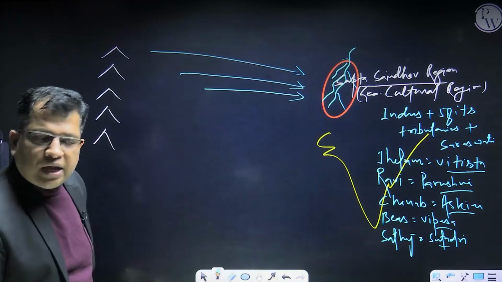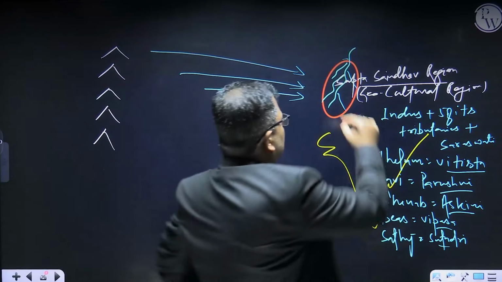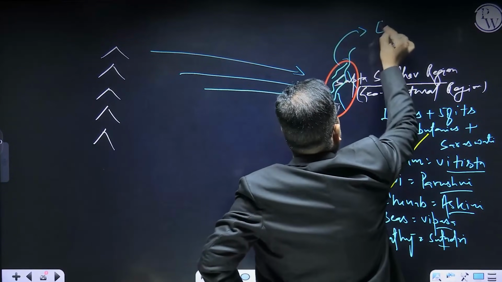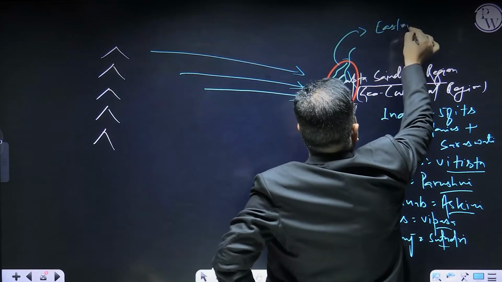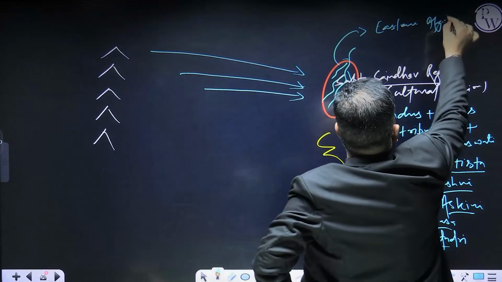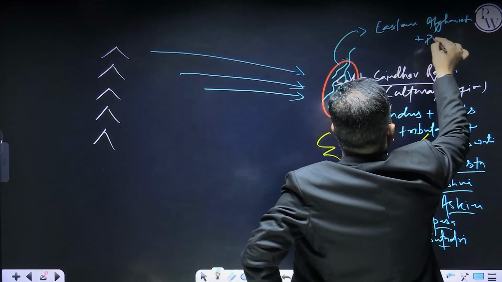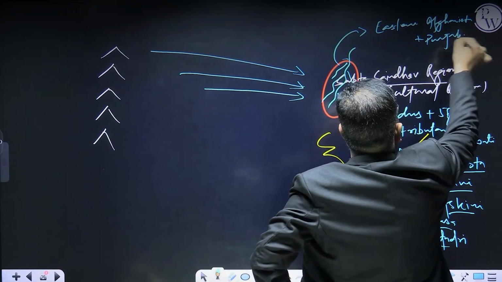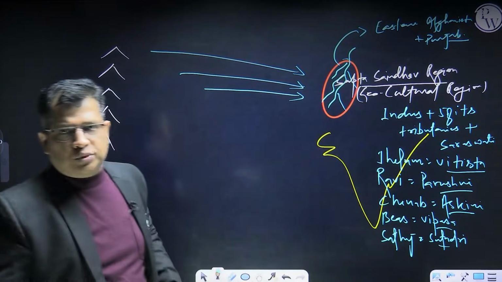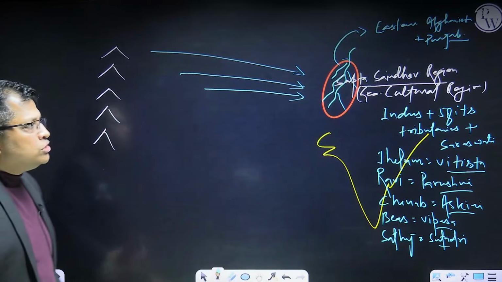Is it okay? Politically, this region belongs to Eastern Afghanistan plus Punjab, and this Punjab includes the Pakistani Punjab and Indian Punjab as well, right? So this was their region.